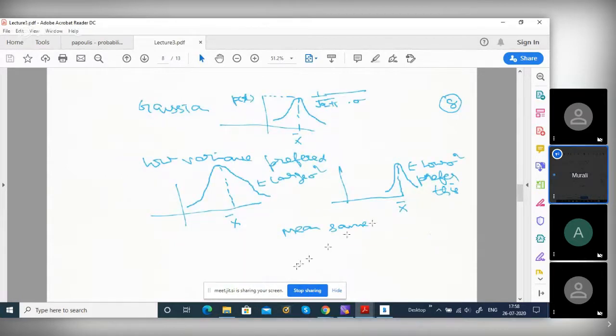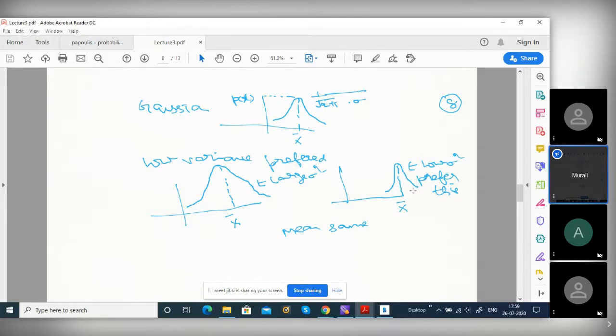So there are two Gaussian variables. The mean is the same for both, x bar. Both means are the same, and the Gaussian mean is where the PDF peaks, because it is symmetrical. At the mean the PDF peaks, and both are the same. Whereas this one is wide, large variance, and this one is narrow, low variance.